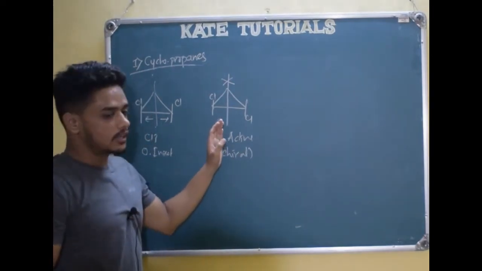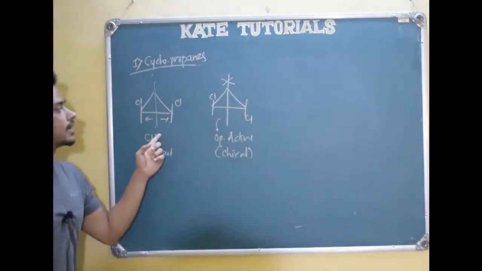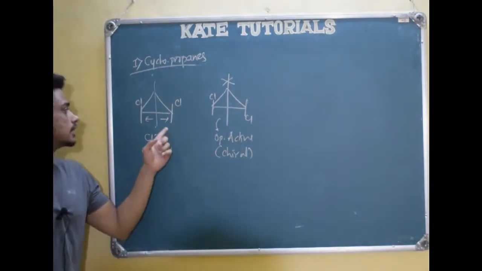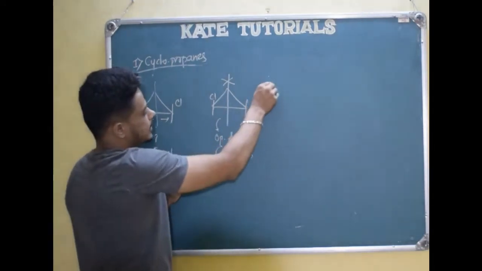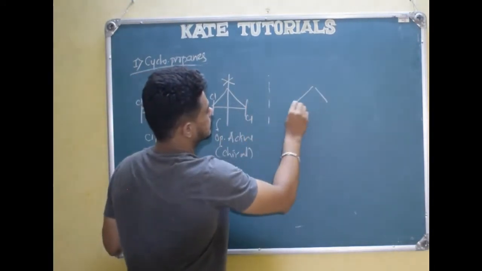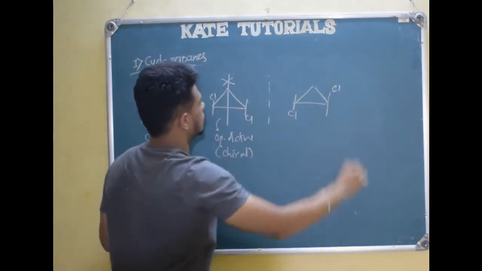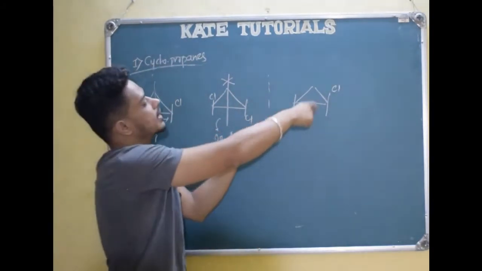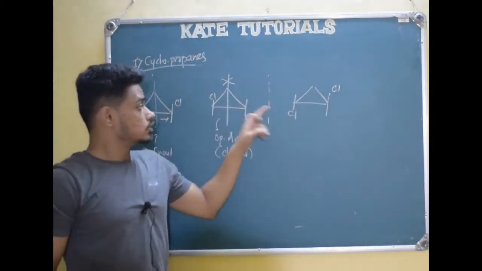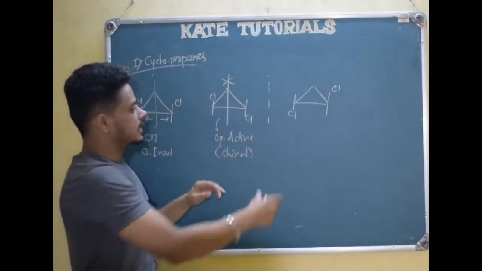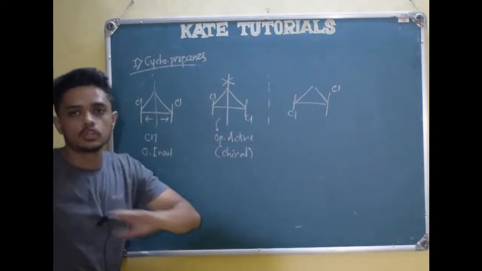So this molecule is optically active, so it should have a mirror image. Here it won't have a mirror image because both mirror images will be superimposable. But here, if I place a mirror, this chlorine comes below and this chlorine comes above. If I rotate, however I wish to rotate, we won't get the superimposable mirror image. If I rotate it like this and try to superimpose, it won't superimpose,